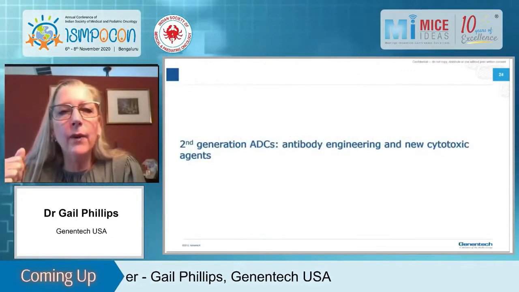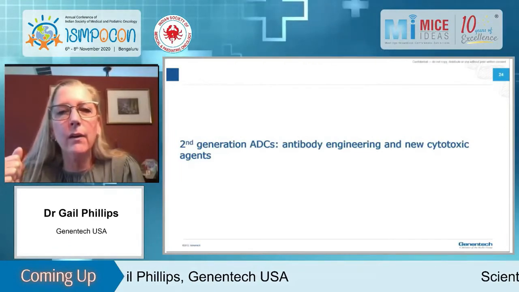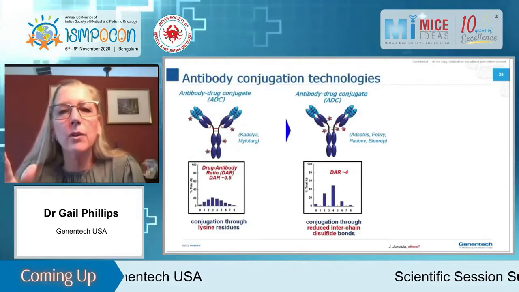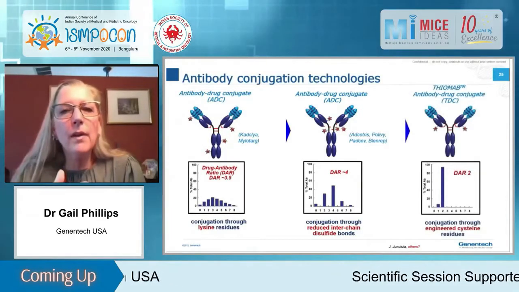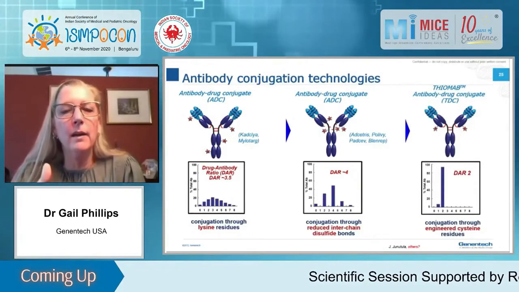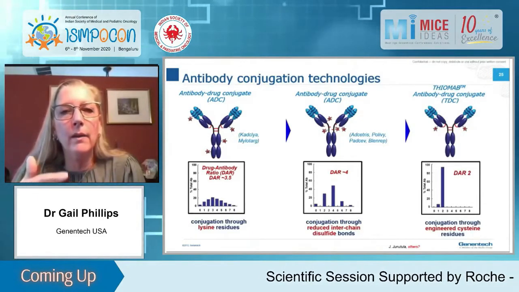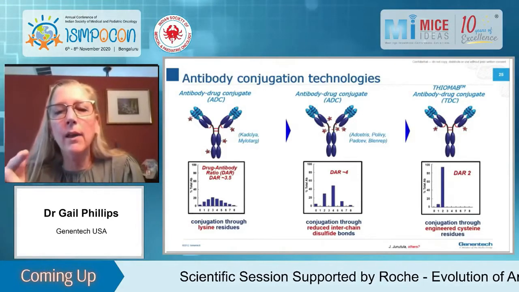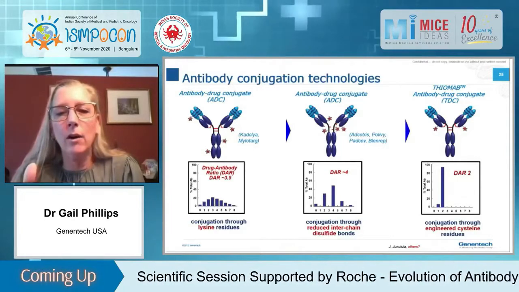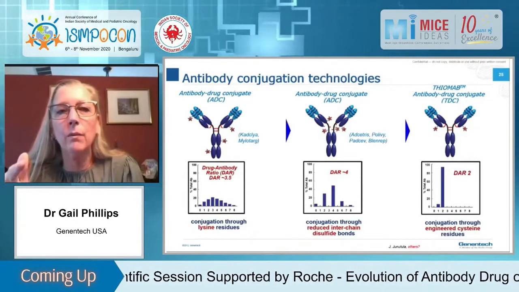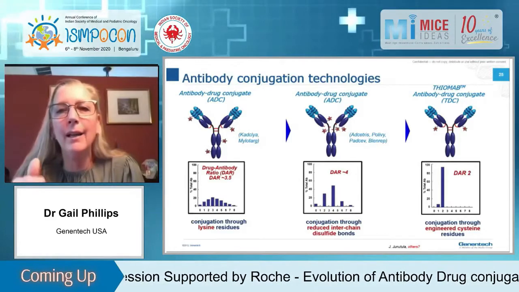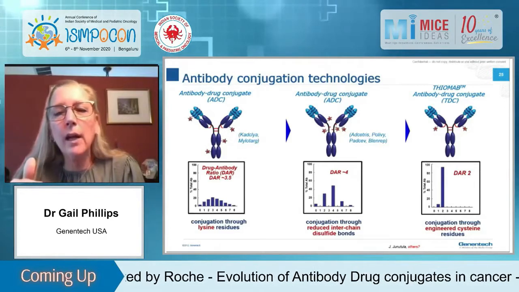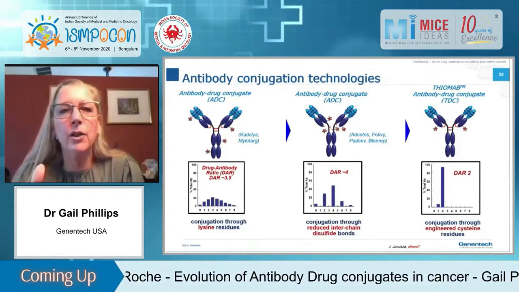And so just very quickly, for second generation ADCs, next slide, please. And just click 2 more times so I can do this all at once. So if you look on the left, this is how Kadcyla is made. It is made by linking in a random way the linker drug to lysine residues. And as we all know, you get a heterogeneous distribution of drug. All of the MMAE, the auristatin containing ADCs are linked through reduction of the antibody interchain disulfide bonds. So they're all in that hinge region, which is shown here. So you get approximately a DAR of 4, but you still get a heterogeneous distribution.